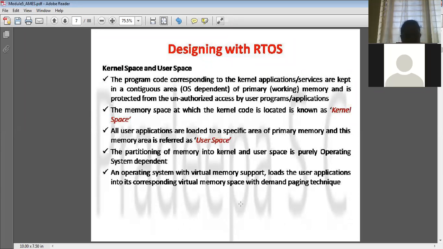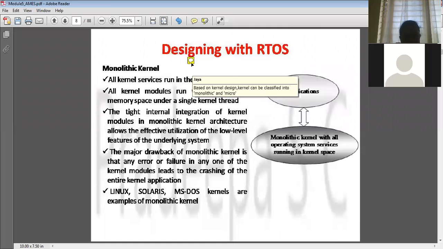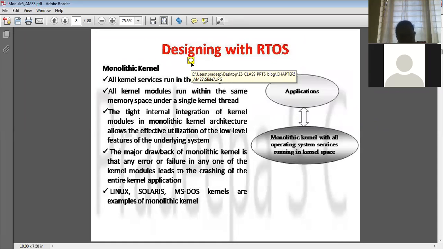Okay. So next we will see what architectures the kernel can follow. There will be one question on this: what are the different types of kernel architecture that can be followed? The design of the kernel is classified into two. The first one is called the monolithic kernel and the second one is called the micro kernel, right?